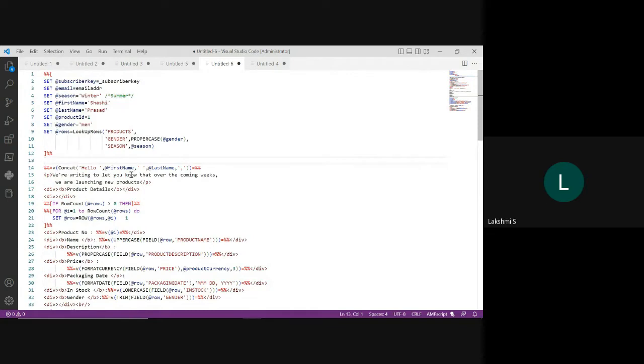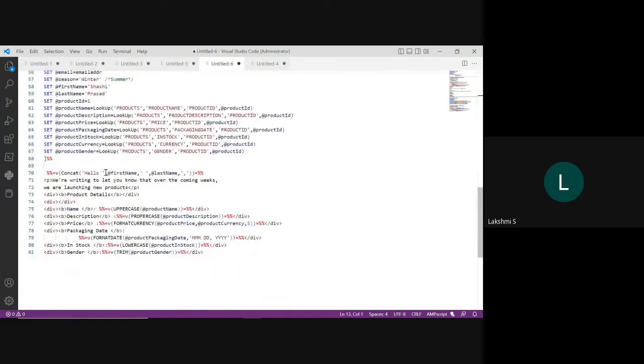When you are using the lookup function, you have to use that for loop if the number of rows is greater than 0. For lookup, you don't have to use the for loop. It is only going to return you one row, only that attribute. When I'm doing lookup on the product name, it's returning me the product name, only one line. Okay. Only one attribute value, because you have to specify which value to return.